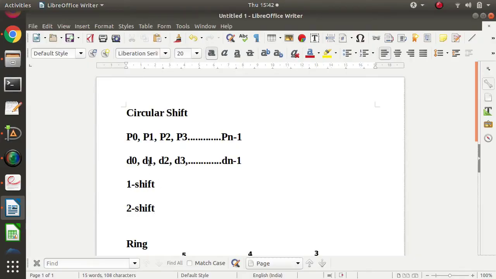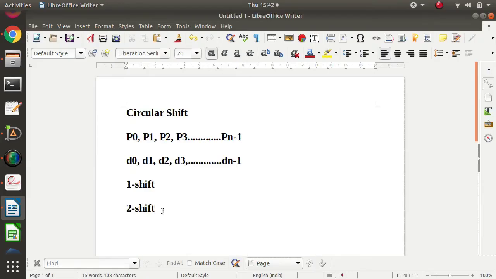Now see, instead of one shift, suppose it is a two shift. So in two shift, how will data get sent? P0 is sending data to P2 because it's a two shift. P1 will send to P3 because it is crossing two nodes, two processes. P2 will send to P4. P3 will send to P5. Pn minus 1 will send to P1 because this is the first shift and this is the second shift. So this is called a two shift.